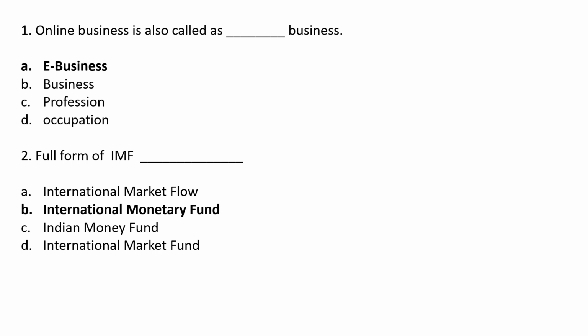Full form of IMF. Option A International Market Flow, option B International Monetary Fund, option C Indian Money Fund, option D International Market Fund. The correct answer is option B International Monetary Fund.